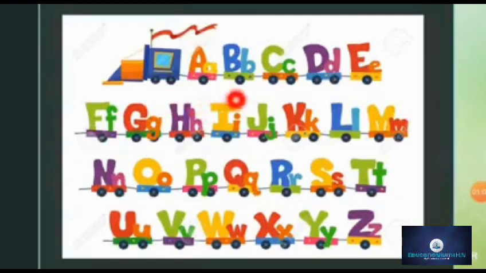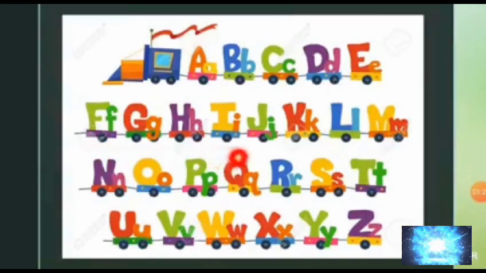This is I and the sound is I. This is J and the sound is J. This is K and the sound is K. This is L and the sound is L. This is M and the sound is M. This is N and the sound is N. This is O and the sound is O. This is P and the sound is P.